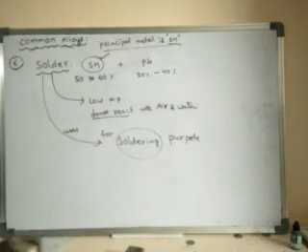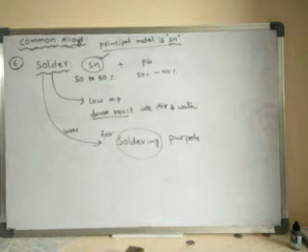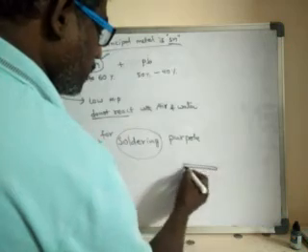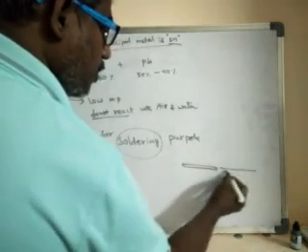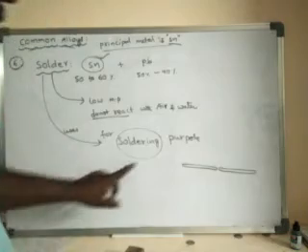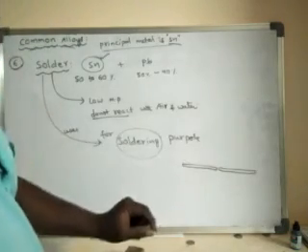What is soldering? Soldering is nothing but a process of joining metal pieces. Suppose there are two metal pieces, particularly electrical wires.